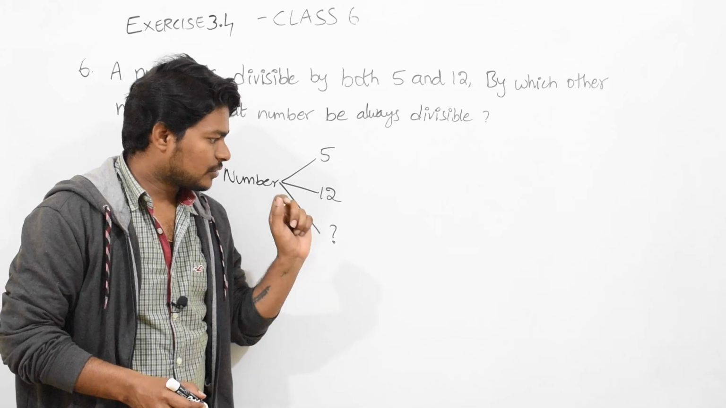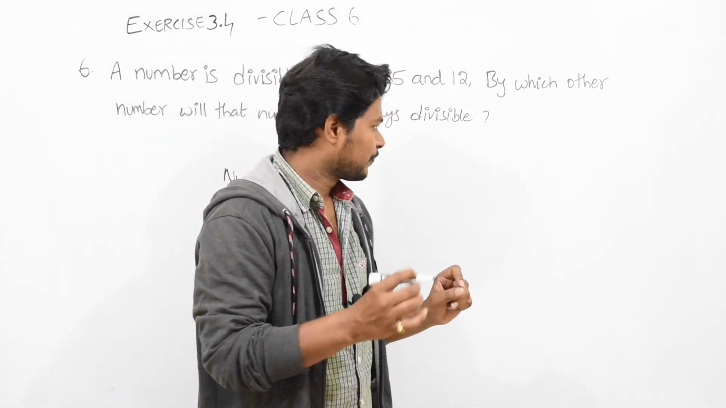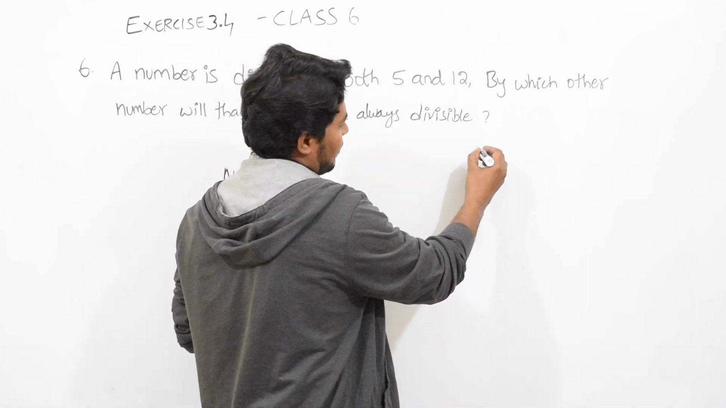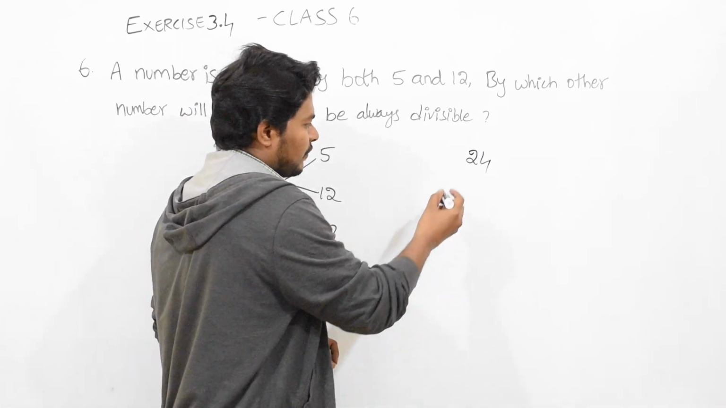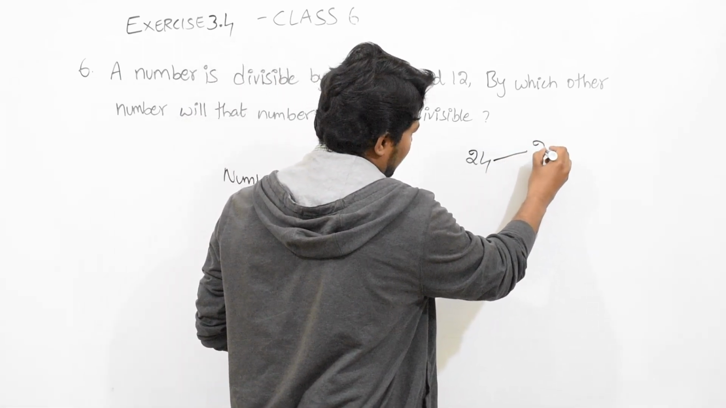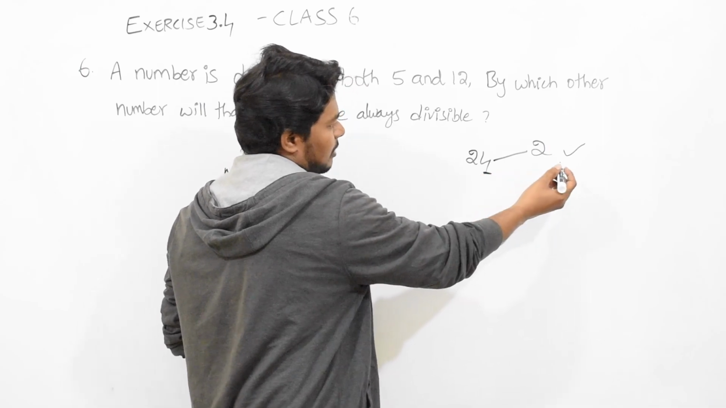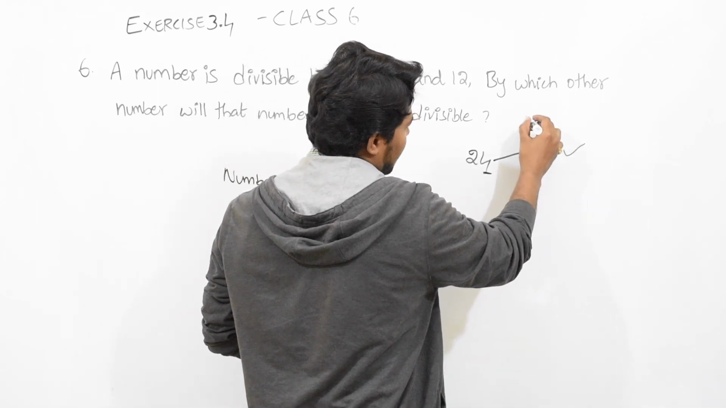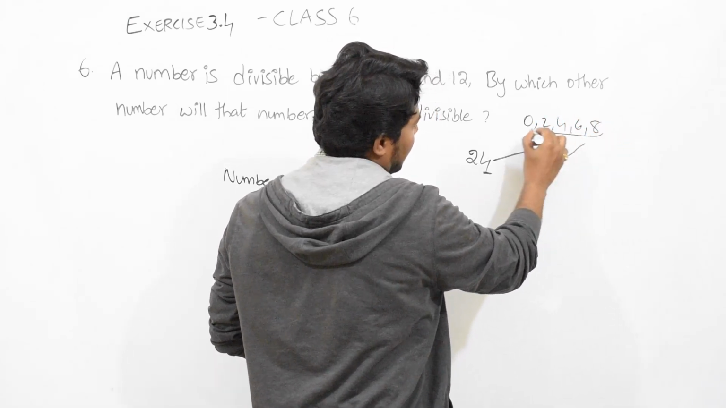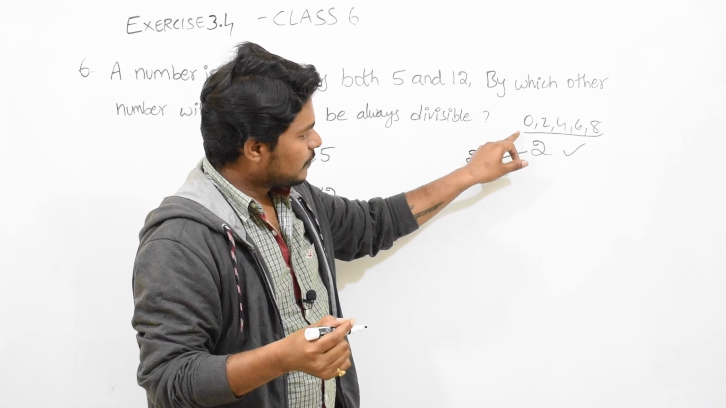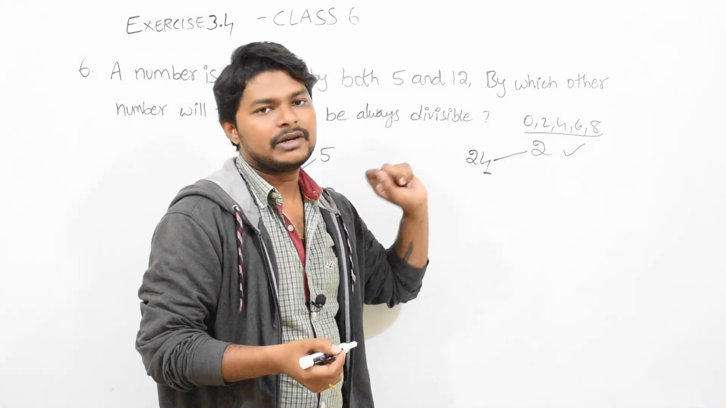To enter into this question, we have to take a small example and see. Let us take the number 24. Is it divisible by 2? Yes, because the last digit is 4. For divisibility by 2, the number should end with 0, 2, 4, 6 or 8 as the units digit. Then definitely it will be divisible by 2.